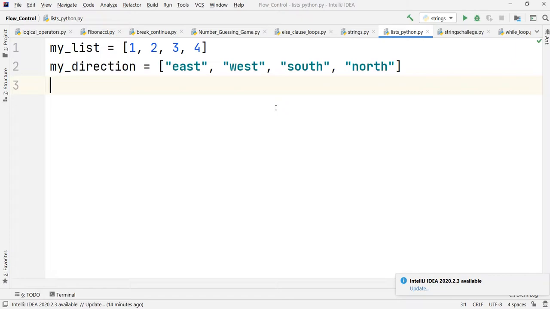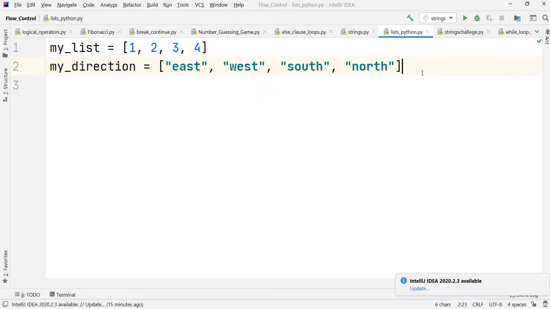As I said, a list is a collection of data or a sequence of things. It can be of numbers, it can be of strings, and as we said earlier, a string itself is also a sequence type. So if you consider any one string in the list, it is itself a sequence type as well. That you should remember.